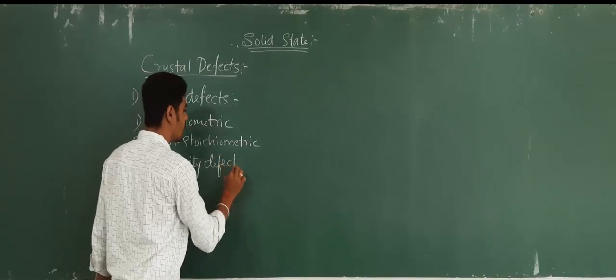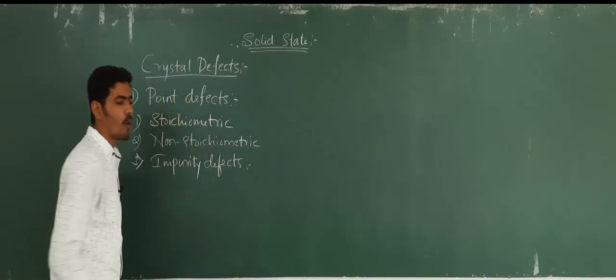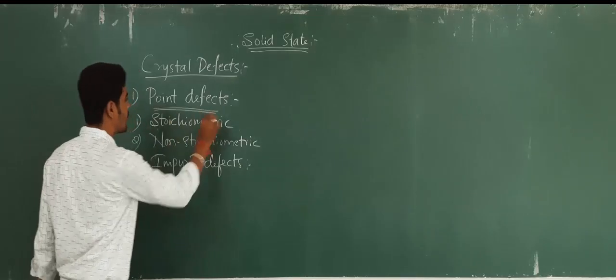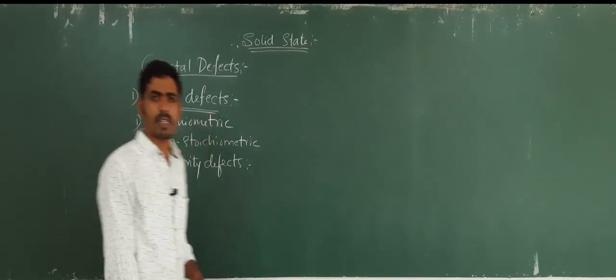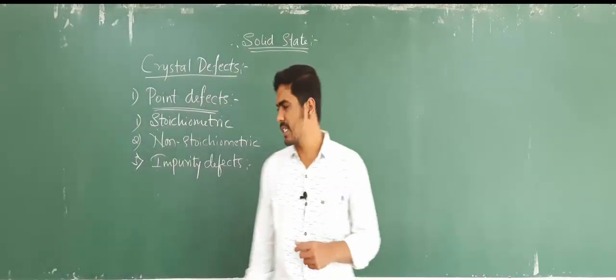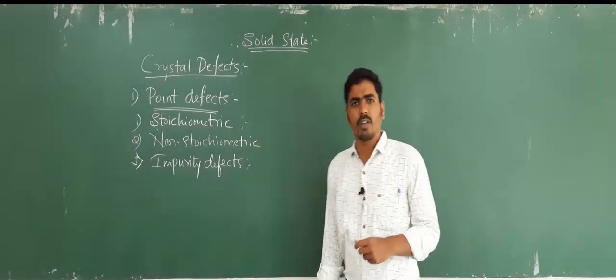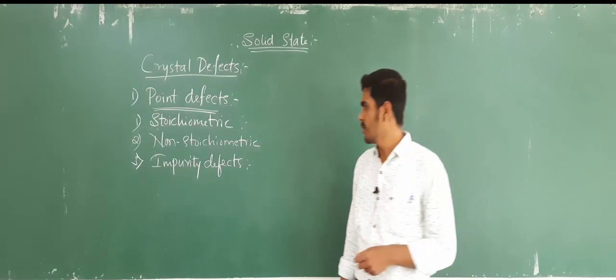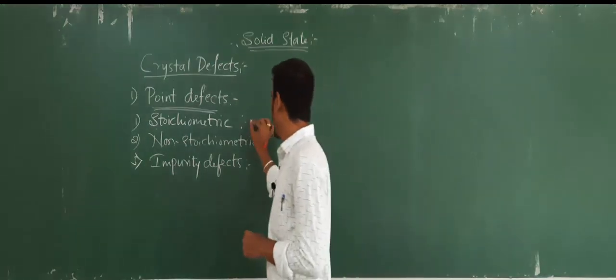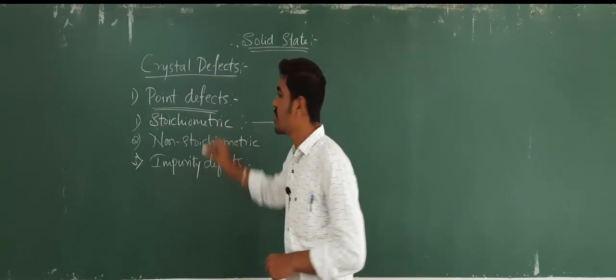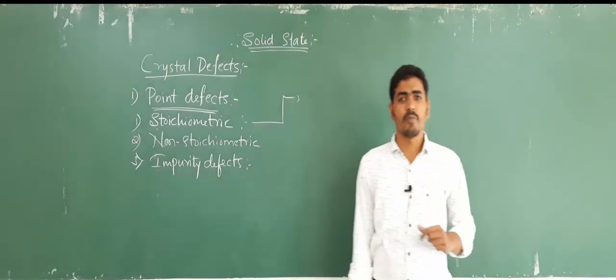So these are the three different types of point defects. Then we will study these types of defects one by one. So first we will see what stoichiometric defects mean.